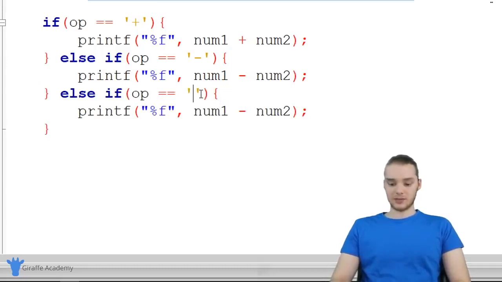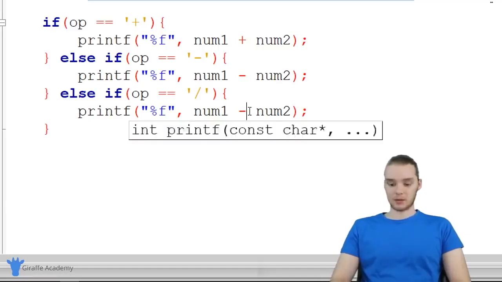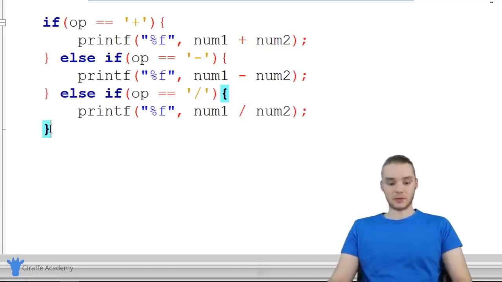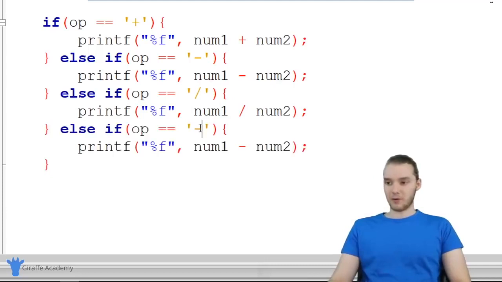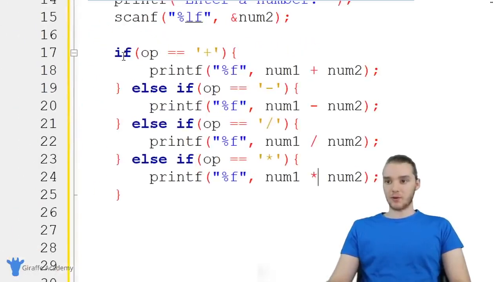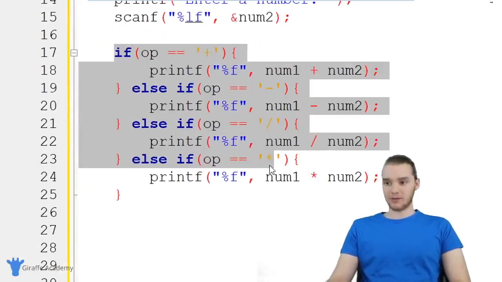And here we're going to check to see if it's division, so we'll check for a forward slash. Again, we're just going to want to print out a decimal number, so it's going to be num1 divided by num2. And finally, we're going to check for multiplication. So if it's multiplication, then we're going to multiply them together. Now we're checking for each of the operators: addition, subtraction, multiplication, and division.